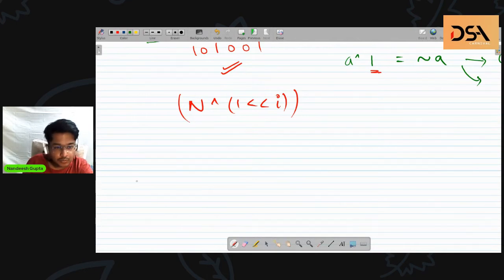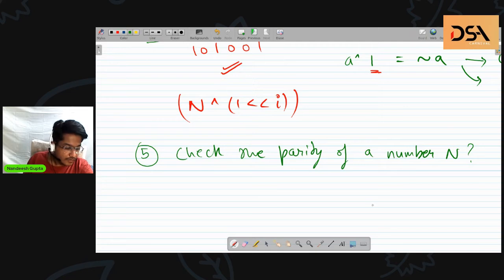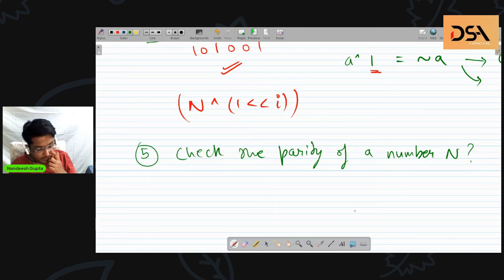The next problem is, how will you check the parity of a number n? Quickly, anyone? Using bitwise operations, you are not allowed to use mod. You are not allowed to divide by 2 or get the remainder by 2. Only by using bitwise operations, how are you going to check the parity of any number? What does parity mean? Parity means, is the number odd or is the number even? You need to decide whether the number is odd or even using only bitwise operations.